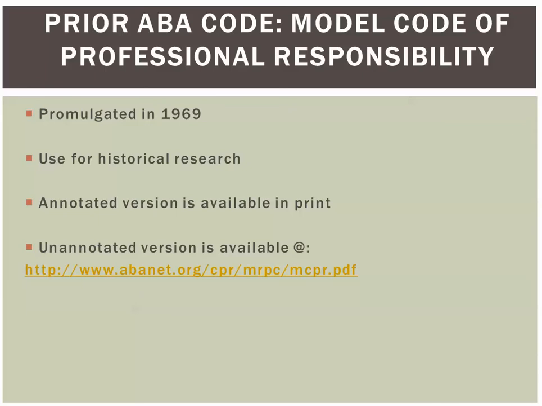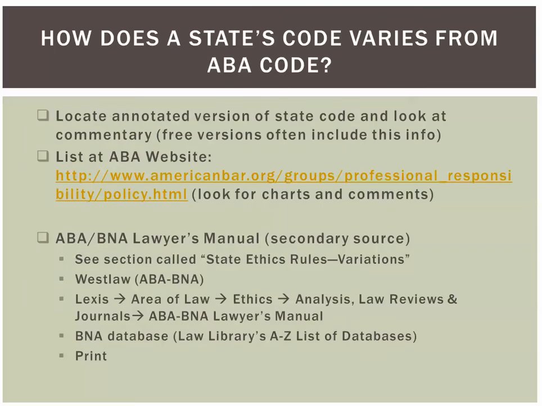I just wanted to briefly mention there is a prior ABA code. It's called the Model Code of Professional Responsibility, and I've given you a link to the unannotated version. The only reason you would really use this would be for historical research. So if you needed to find out how a state's code, for example our state, the Massachusetts code, varies from the ABA code, how would you go about doing that?